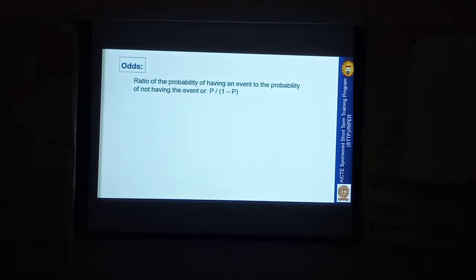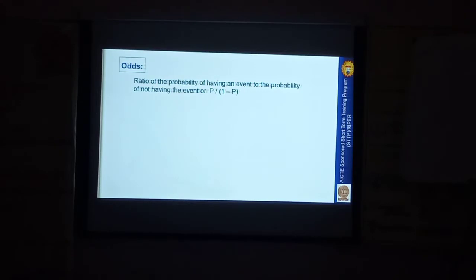What is the actual definition of odds? For risk, it is the probability of getting the event. Here, it is the ratio of the probability of having the event to the probability of not having that event. Hope you are getting my point.